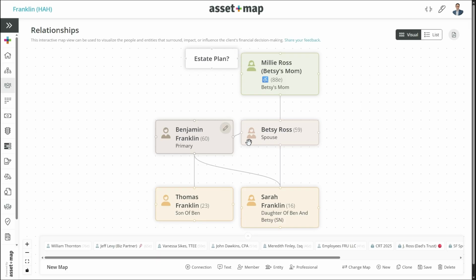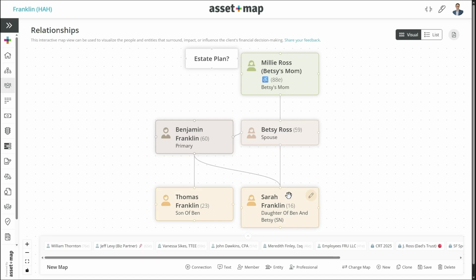If I was showing this to Ben and Betsy and they were in my office, and I framed the question like this: I took 2 minutes here to create what I would call a family tree to understand the financial interdependencies that are going on currently in your household. Please help me understand if I've got this right. Okay, let's just take 2 minutes. Ben and Betsy, here you are. I've got the 2 kids.